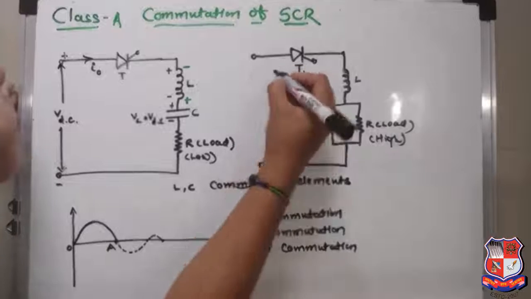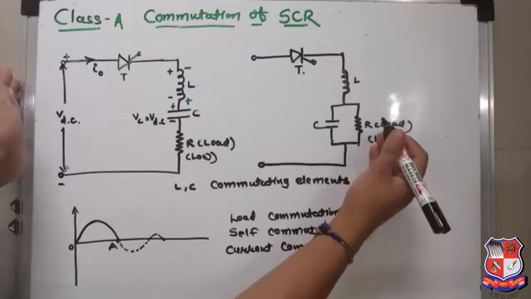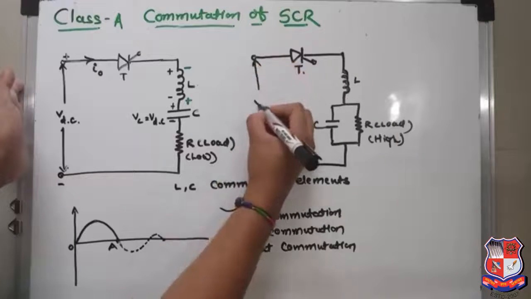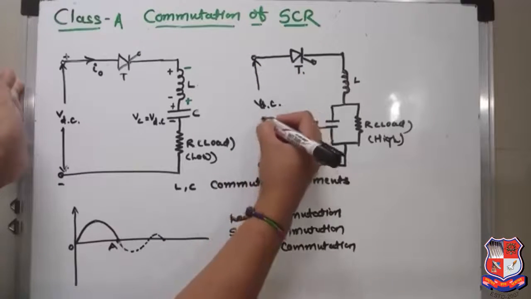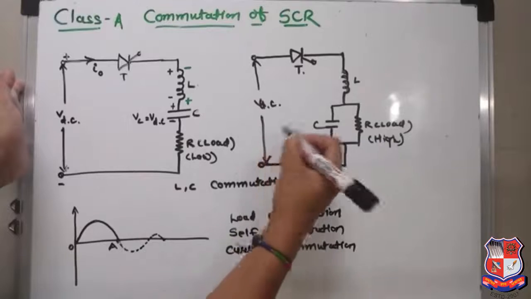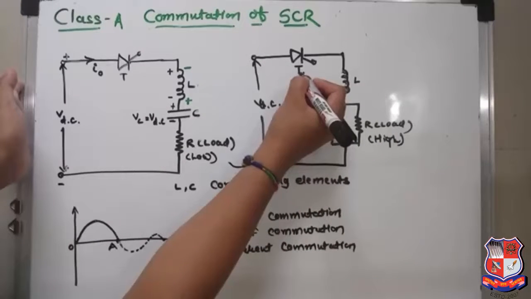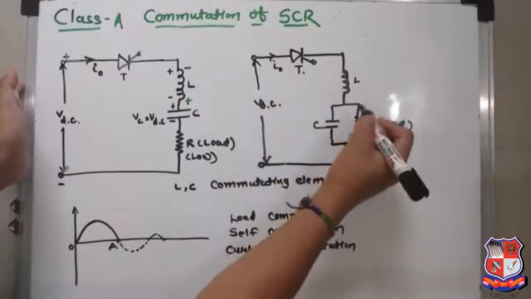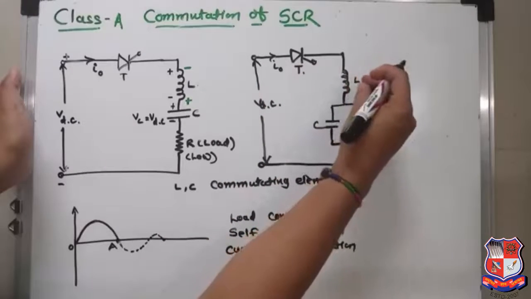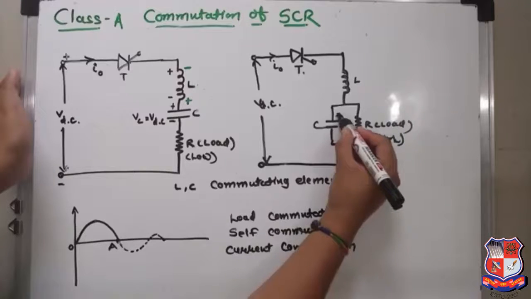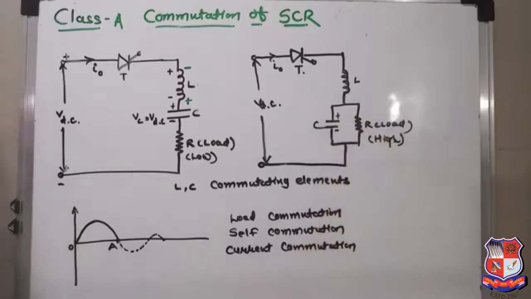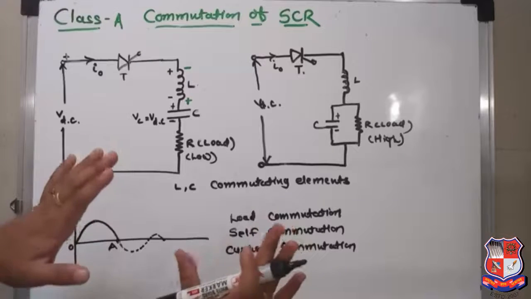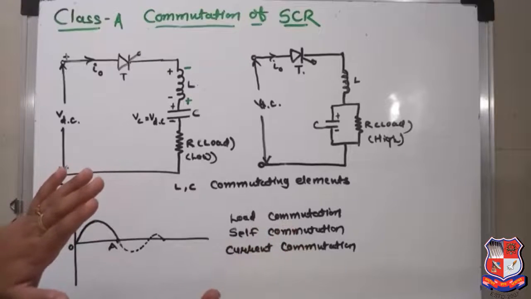Here is also a case where a resistive load is connected across the capacitor C, and this circuit is energized with the DC source. If you trigger the thyristor T, the current I0 flows through the circuit, the inductor stores the energy, and the capacitor is charged with the upper plate positive and the lower plate negative. The working is the same. Hope you understood class A commutation.